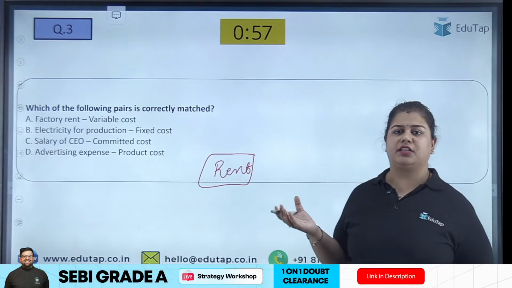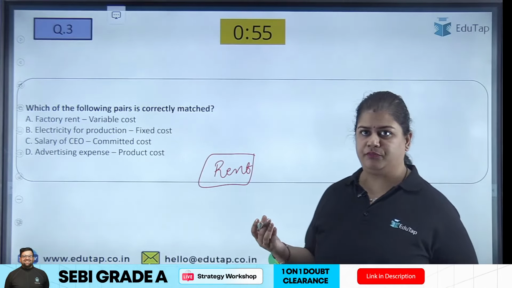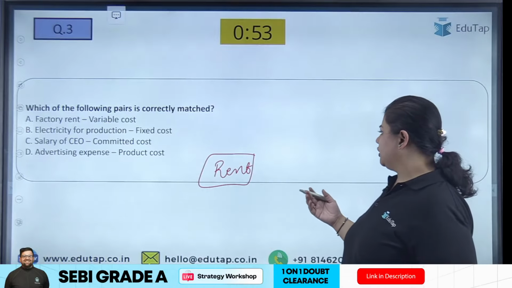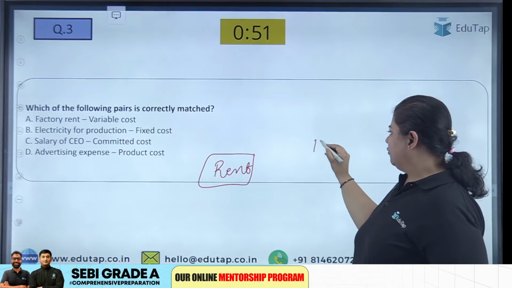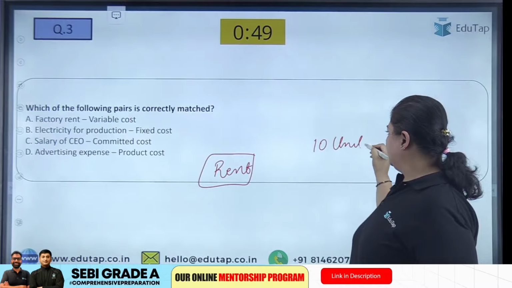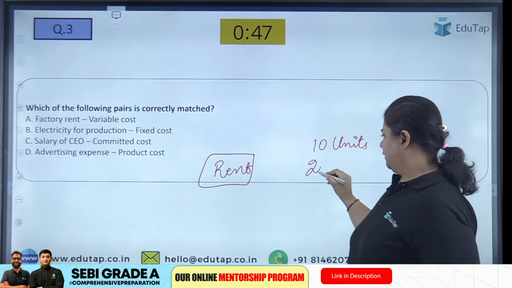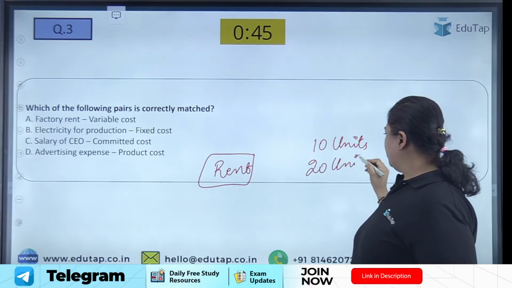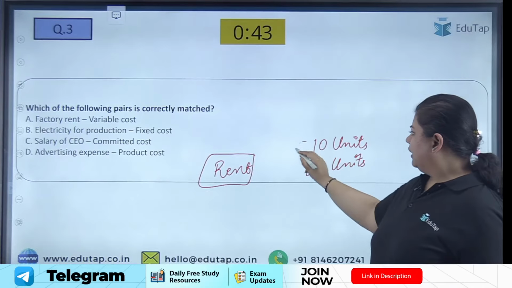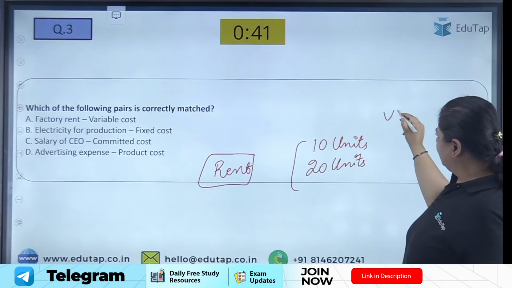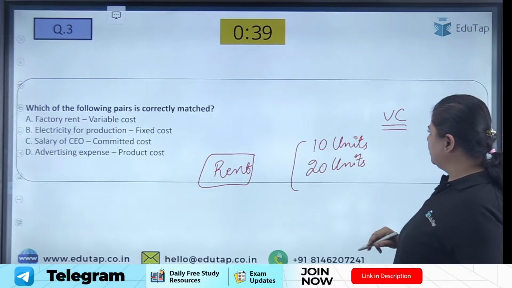The cost that changes with the level of output. When my level of production changes, that means I was producing 10 units but now I am producing 20 units, so my cost changes.